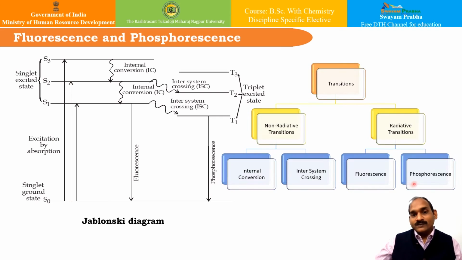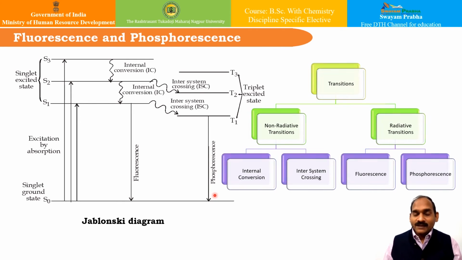The other part is phosphorescence. If the molecule comes to the ground state from the first excited triplet state, that is from T1 to S0, it leads to the emission of radiation and it is called phosphorescence. This transition is spectroscopically forbidden, and since the transition involves the inversion of spin, it takes relatively longer time, of the order of 10 to the power minus 3 seconds. Both fluorescence and phosphorescence occur at lower frequency as compared to the excitation frequency, because energy is lost in the form of heat in non-radiative transitions.